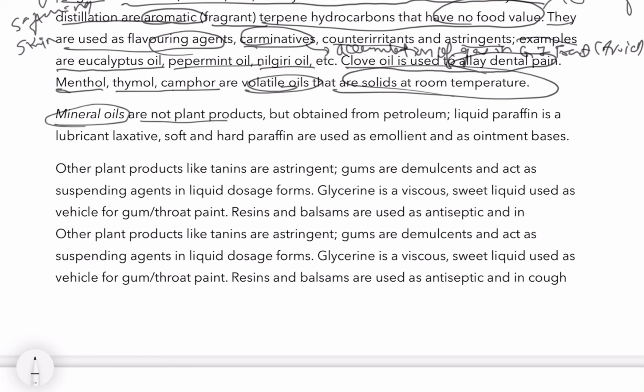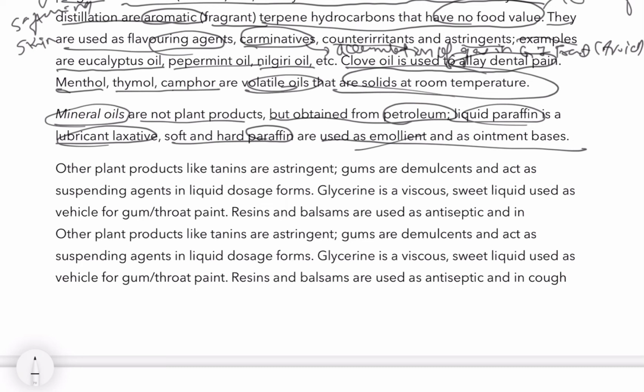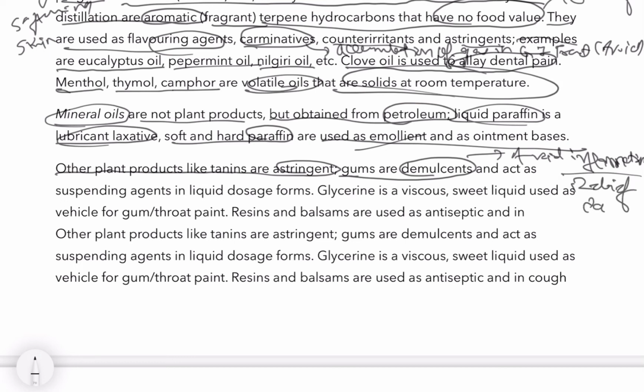Mineral oils are not plant products but are obtained from petroleum. Liquid paraffin is a lubricant laxative. Soft and hard paraffin are used as emollients and ointment bases, that is, for softening the skin. Other plant products like tannins are astringent, as we discussed earlier. Gums are demulcents, which relieve pain or inflammation, and act as suspending agents, which means they avoid sedimentation.